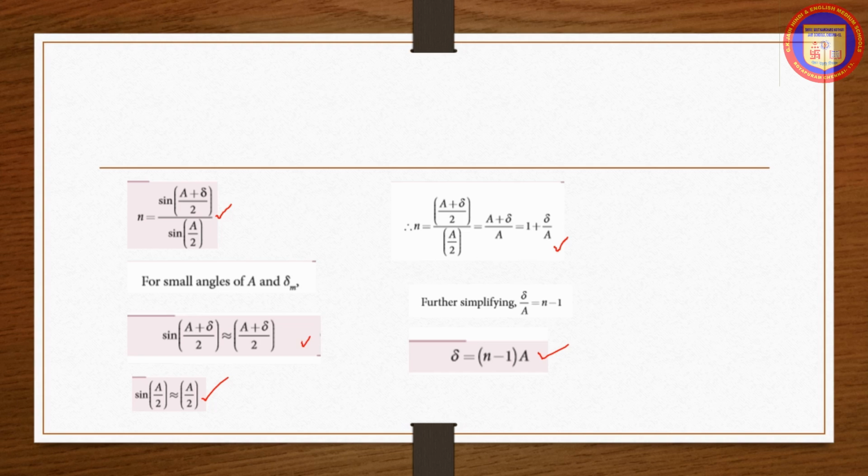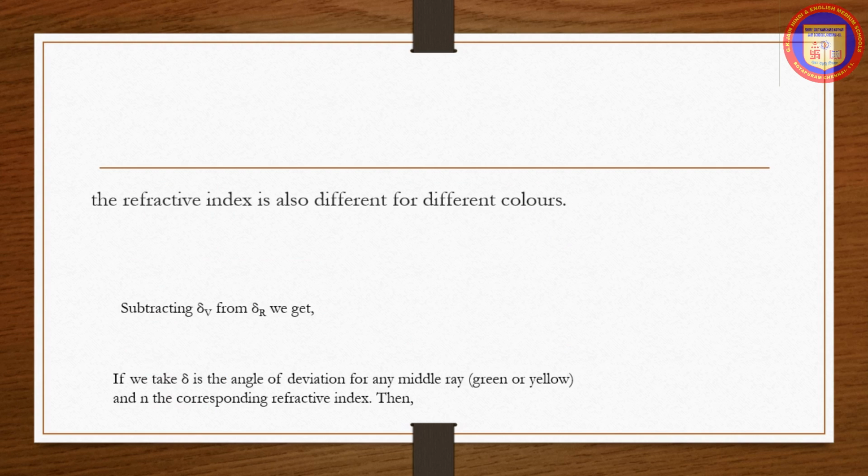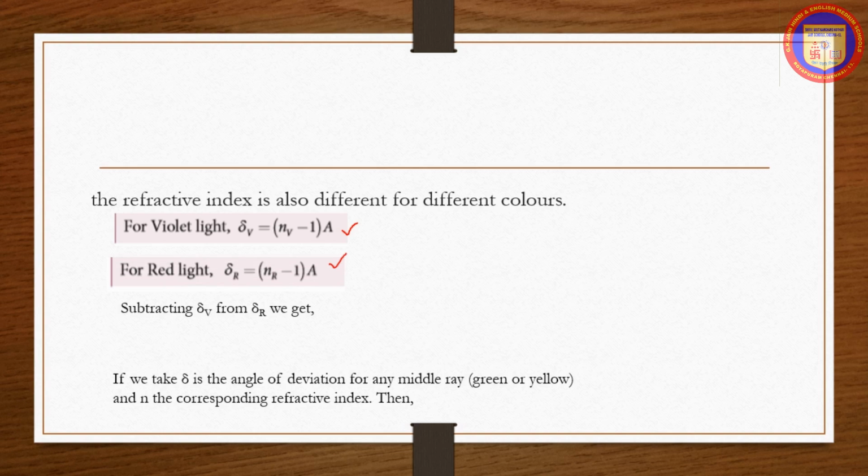When white light enters the prism, the deviation is different for different colors. Thus, the refractive index is also different for different colors. So for violet light, delta V is equal to (NV minus 1) into A. And for red light, delta R is equal to (NR minus 1) into A.